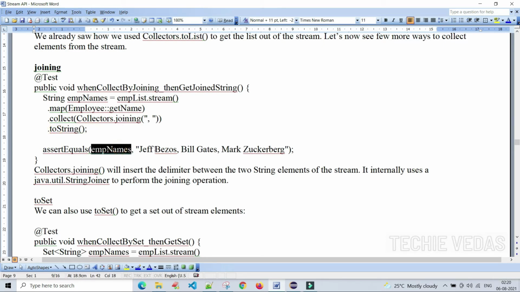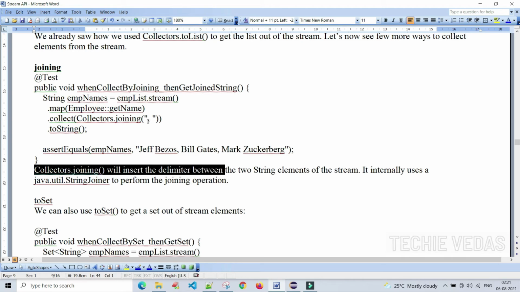Let's see, employee names: Jeff Bezos, Bill Gates and Mark Zuckerberg. Okay, Collectors dot joining method will insert the delimiter. This comma is the delimiter. It inserts the delimiter between the two string elements, here see, between the two string elements of the stream.